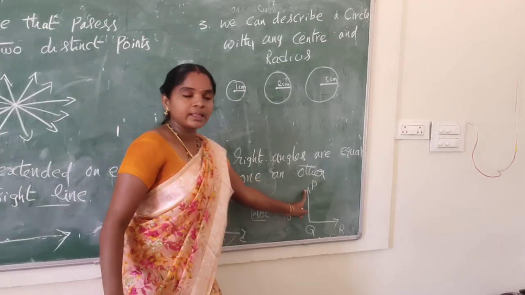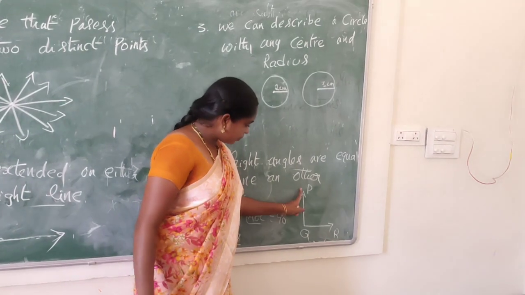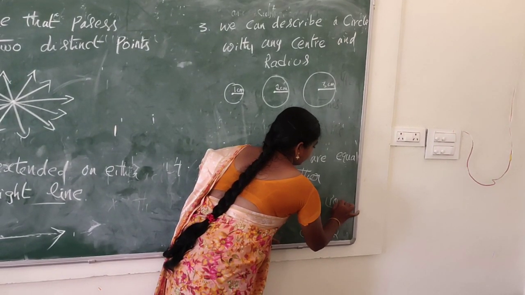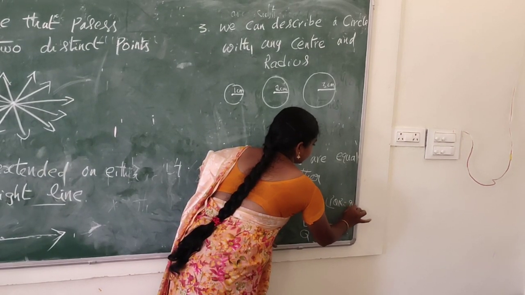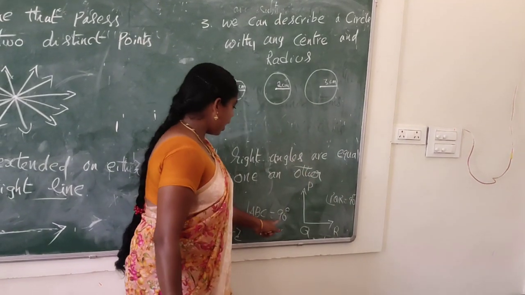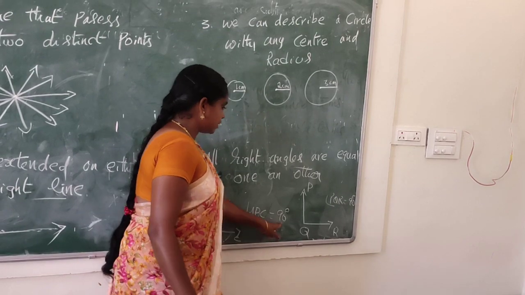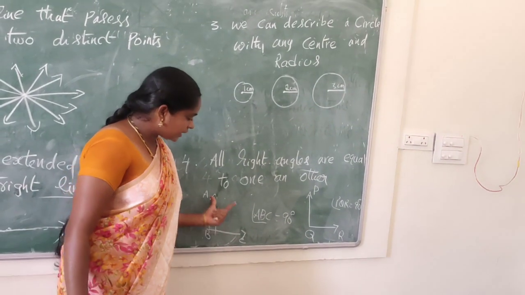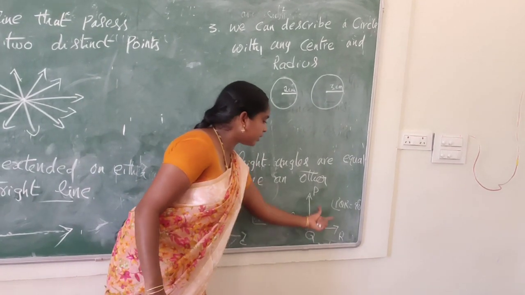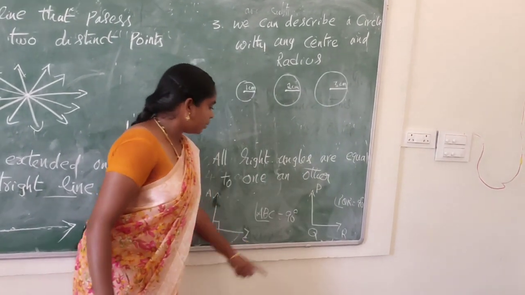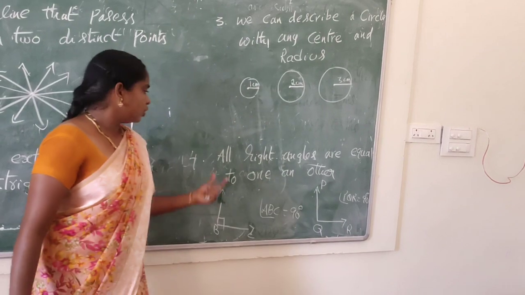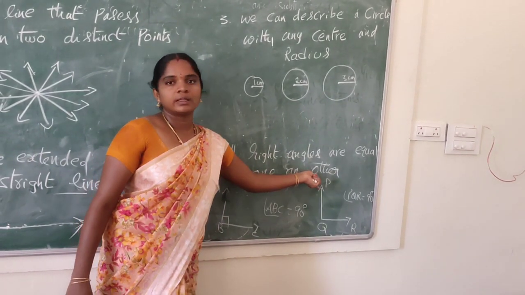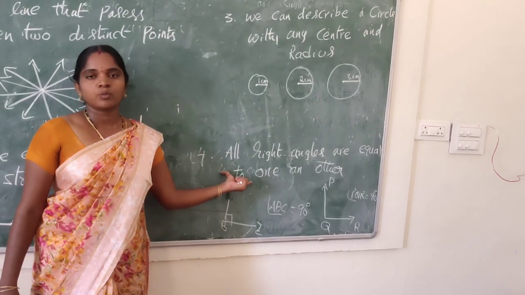This is another right angle. So angle PQR equal to 90 degrees. So all right angles are equal. This is one right angle ABC. This is another right angle PQR. But the angles are the same. So all right angles are equal to one another. This is the fourth postulate.